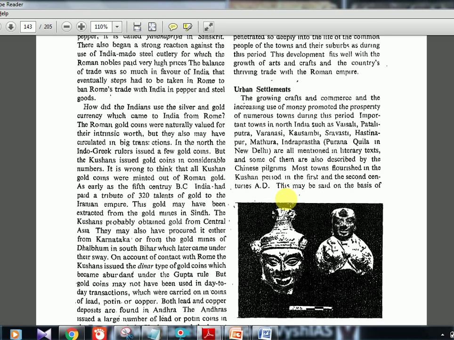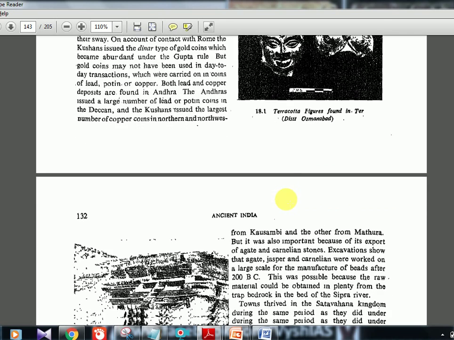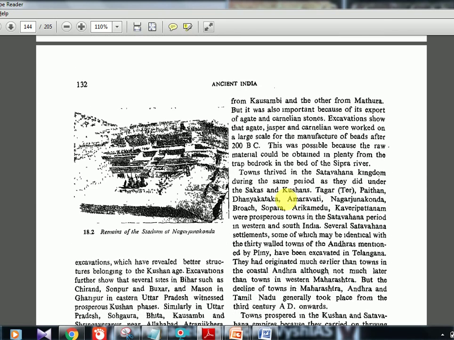This may be said on the basis of terracotta figures, try to see the picture. This may be said on the basis of excavations which have revealed better structures belonging to the Kushan age. Okay, see this picture, it is the remains of a stadium. Stadium at Nagarjuna Konda. Nagarjuna Konda is somewhere in the Andhra region, so you should know there were stadium ruins. UPSC will make questions out of this also. The stadium was recovered in the post-Mauryan age, in which place? Okay, it is Nagarjuna Konda.